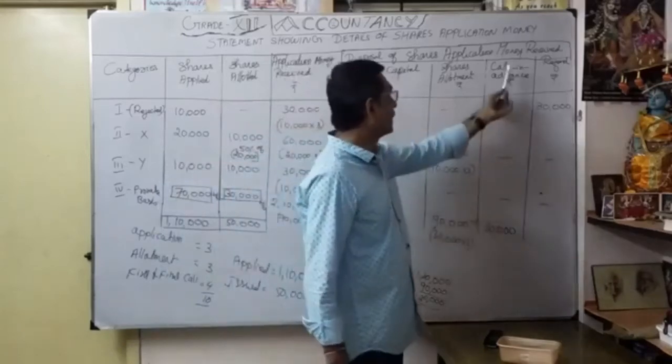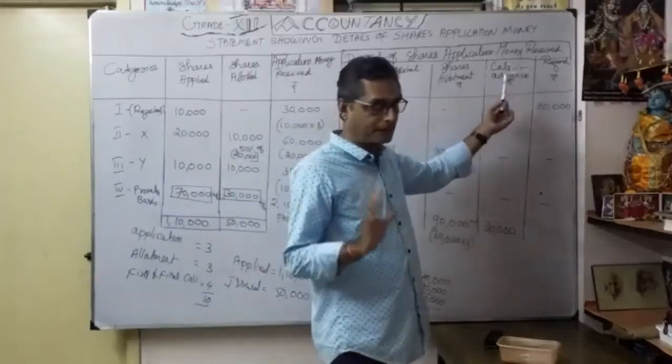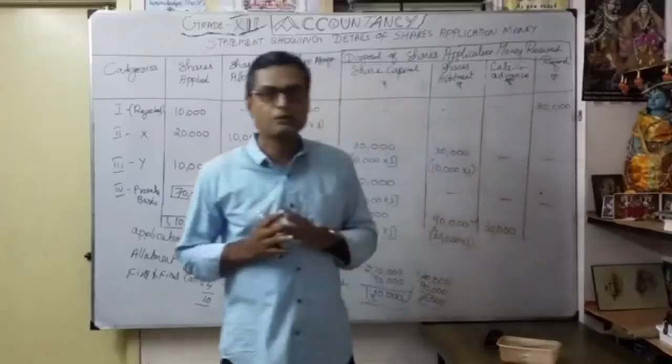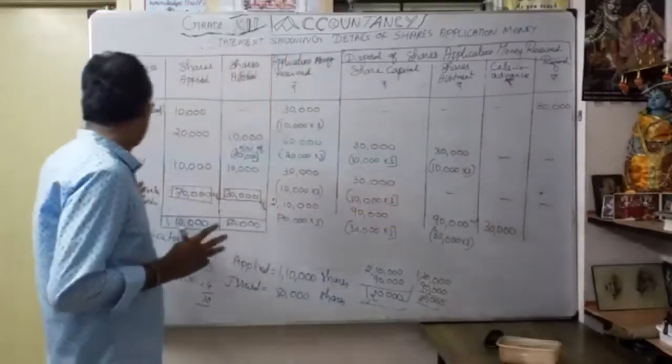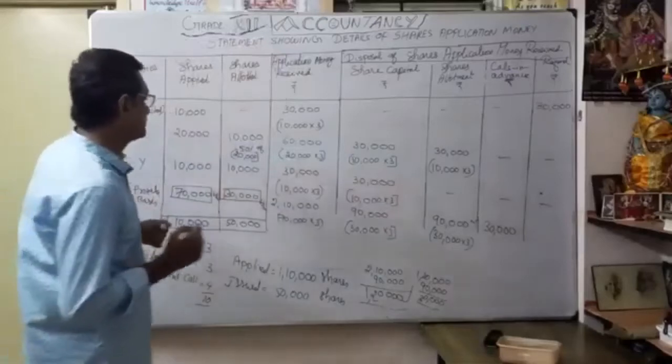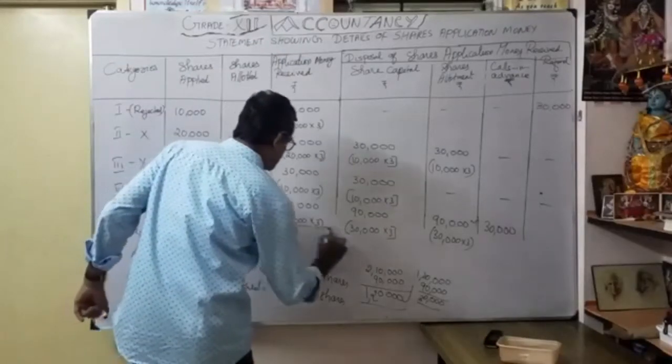Remaining 30,000 I am going to keep it as a calls in advance account. I have understood the last one, fourth category. Okay. That's what the calculation here.